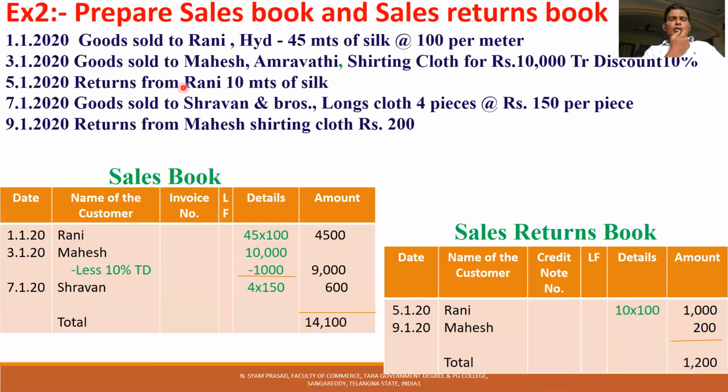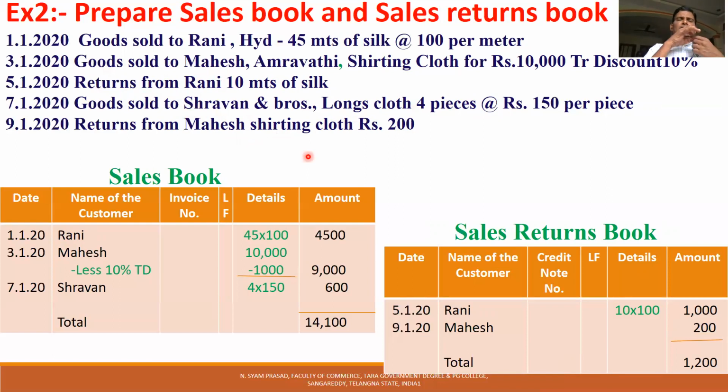On 5th January, returns from Rani. Some goods may not be good, may be defective. 10 meters of silk returned by Rani. On 7th, we sold goods to Shravan Brothers, long cloth, 4 pieces, each piece 150. On 9th, Mahesh returned 200 rupees worth of cloth.